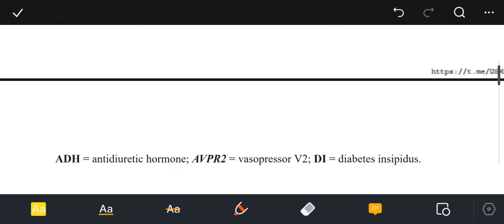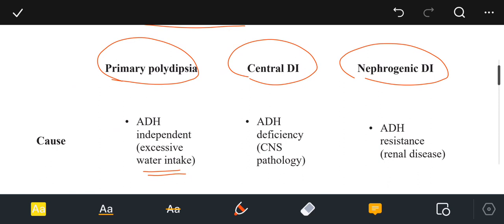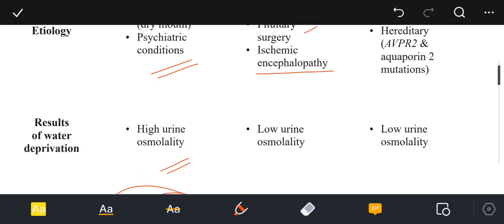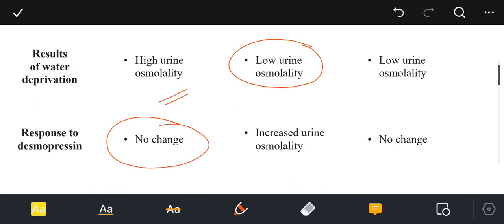And then we have central diabetes insipidus. The cause of central diabetes insipidus is ADH deficiency, and there is a CNS pathology. Then etiology is idiopathic, trauma, pituitary surgery, and ischemic encephalopathy. Results of water deprivation will result in low urine osmolality. The urine osmolality will not increase in response to water deprivation because the problem is with lack of production of ADH.